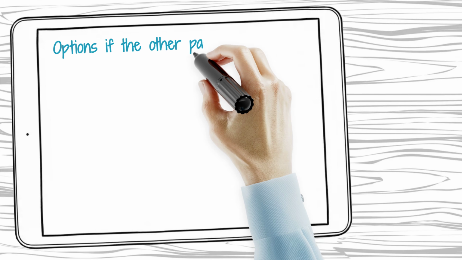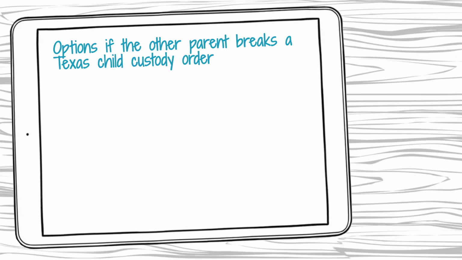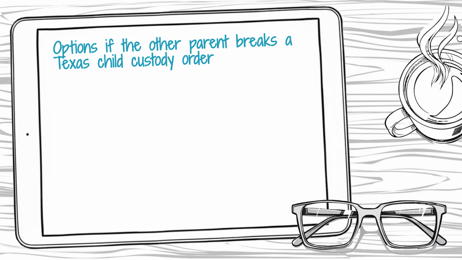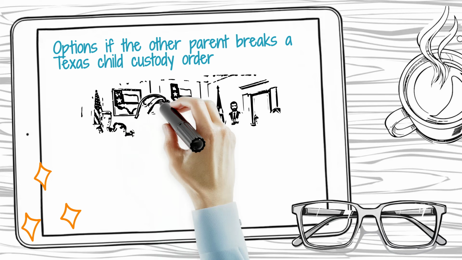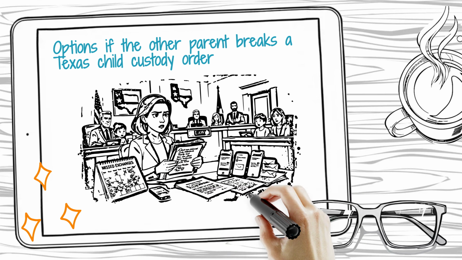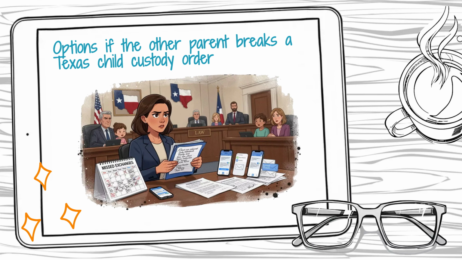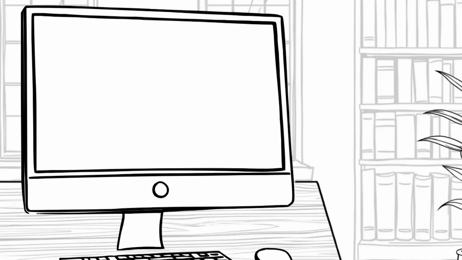If the other parent is not following a child custody order in Texas, you do have options. The first step is to stay calm and document everything. Keep a record of missed exchanges, late pickups, denied visitation, blocked phone calls, texts, emails, and any changes the other parent makes without agreement or a court order.